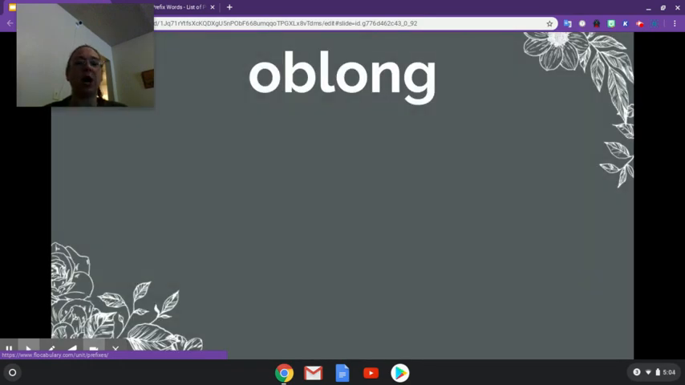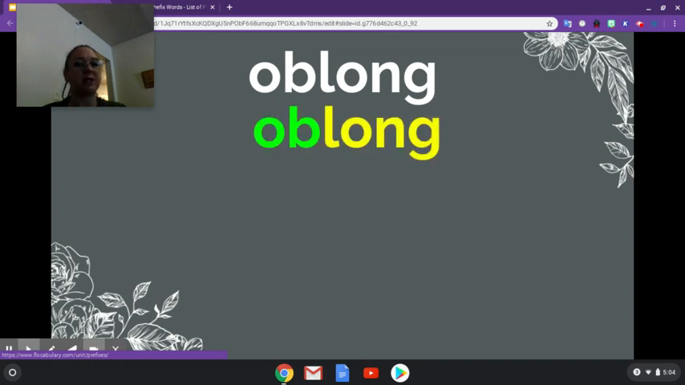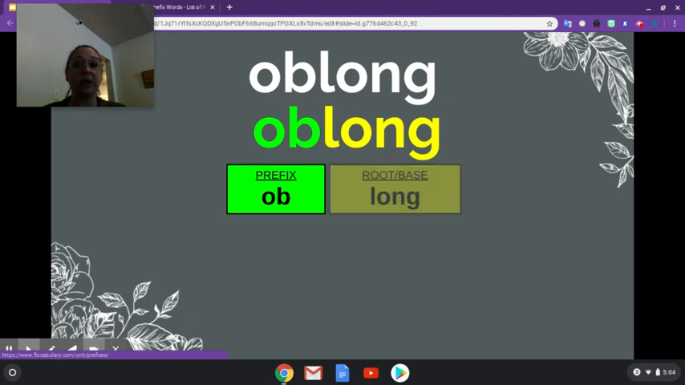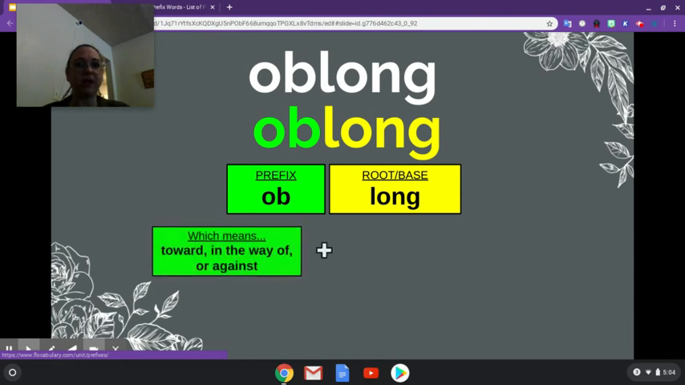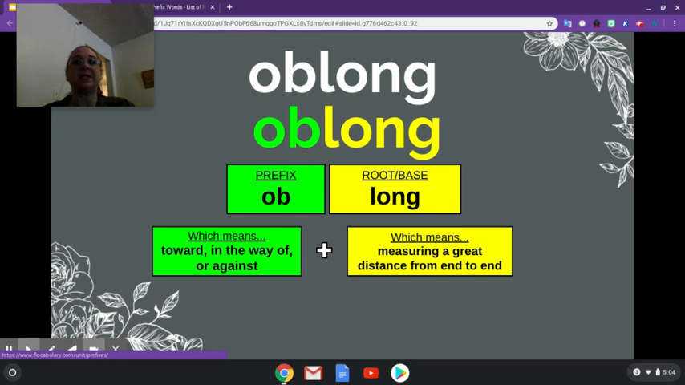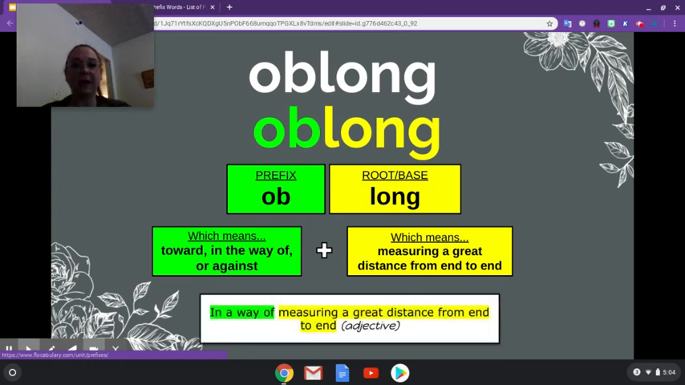Next word is oblong. I like this word. Oblong. So we have ob as our prefix and long as our root or base. Well, what does ob mean? It's toward, in the way, or against. And then long is measuring a great distance from end to end. So what could oblong mean? In a way of measuring a great distance from end to end.